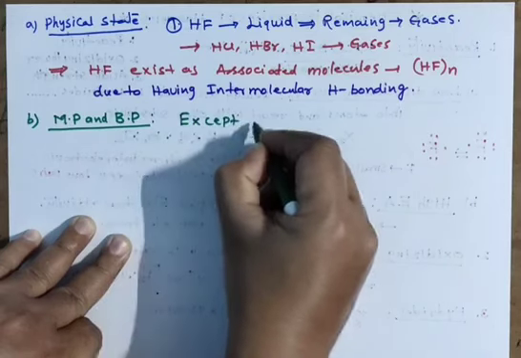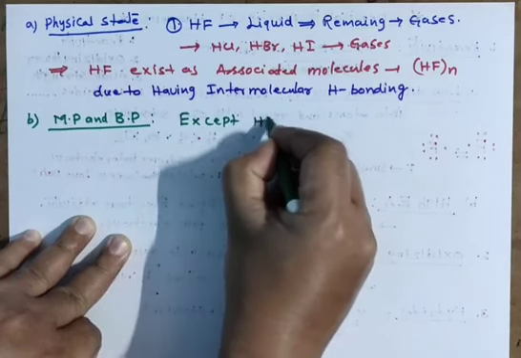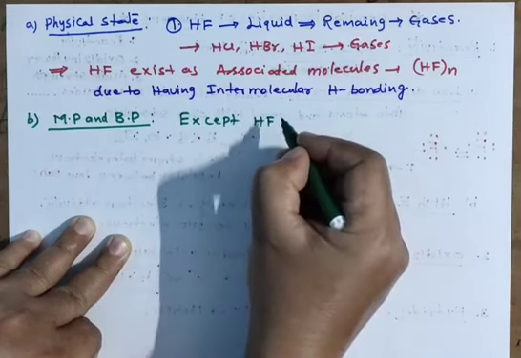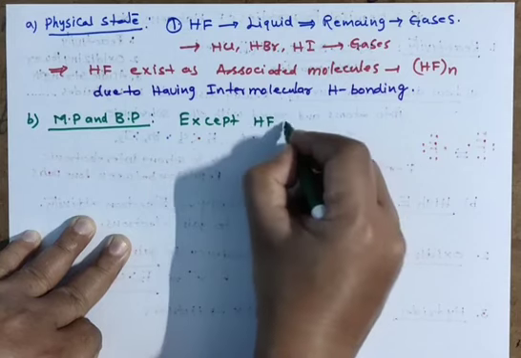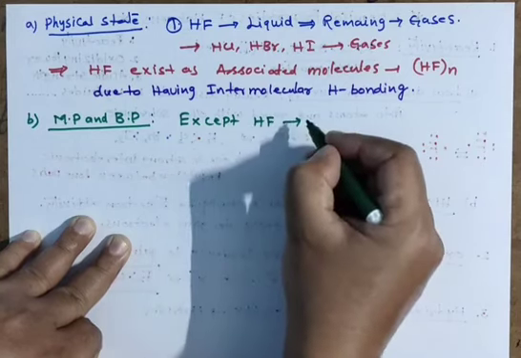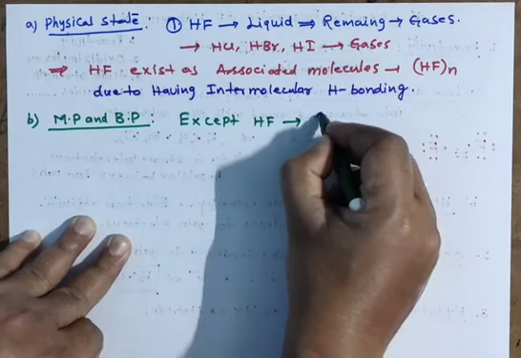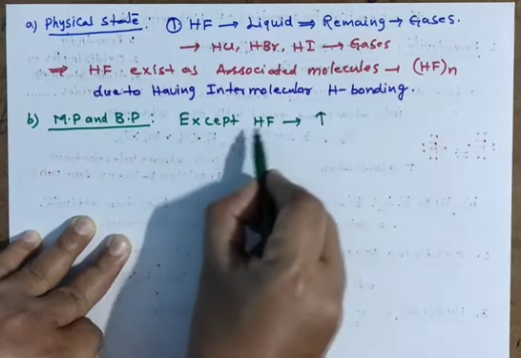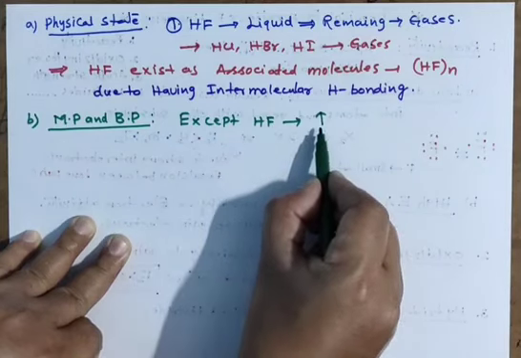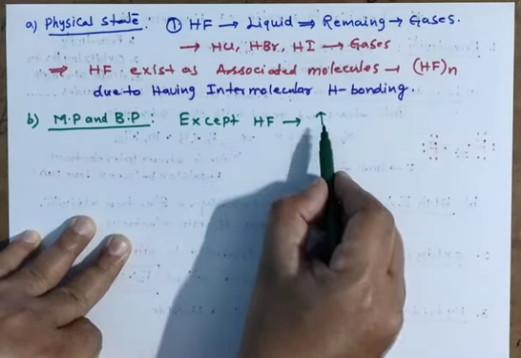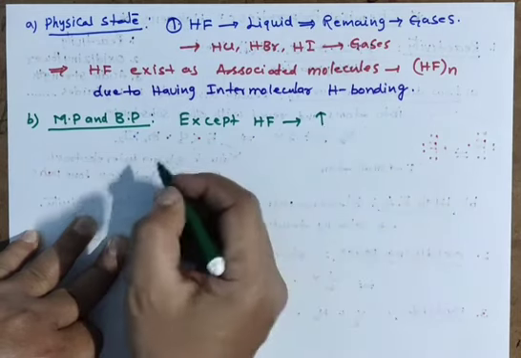Except HF, for the remaining, down the group, melting and boiling points are going to increase in hydrides.